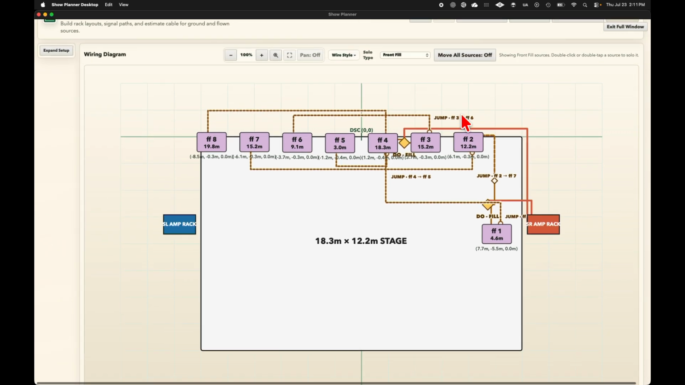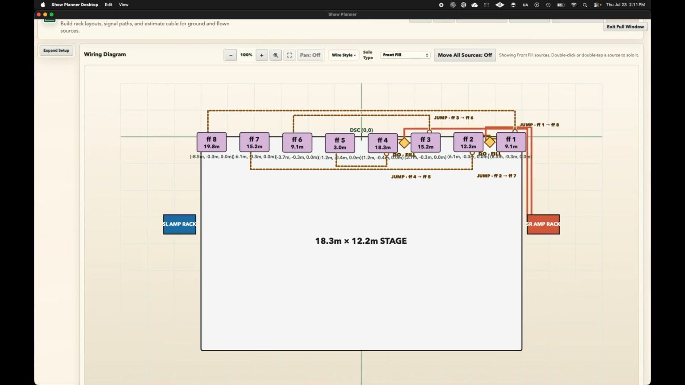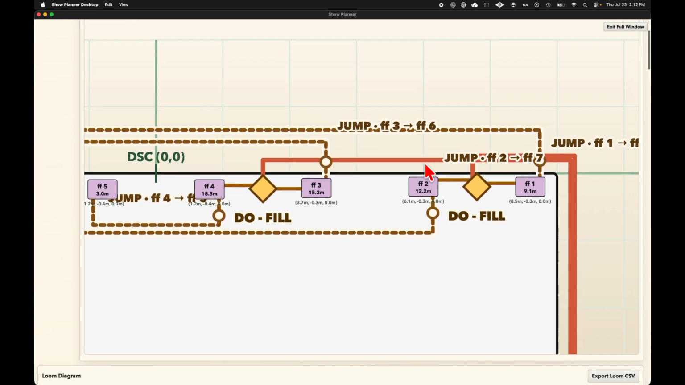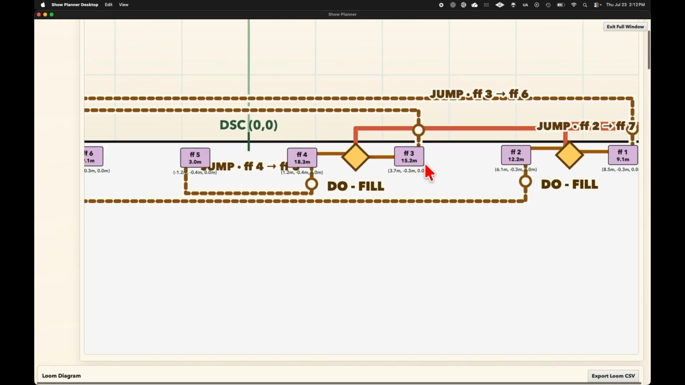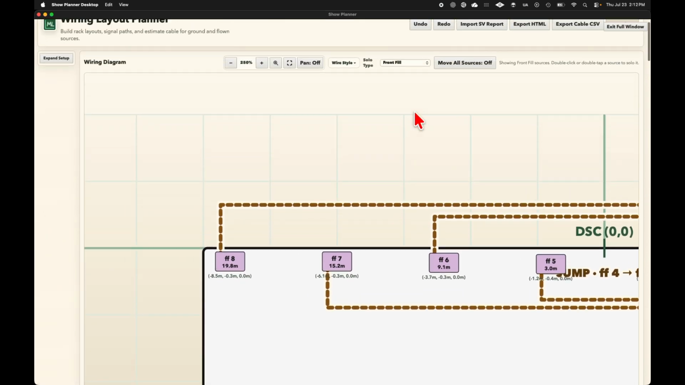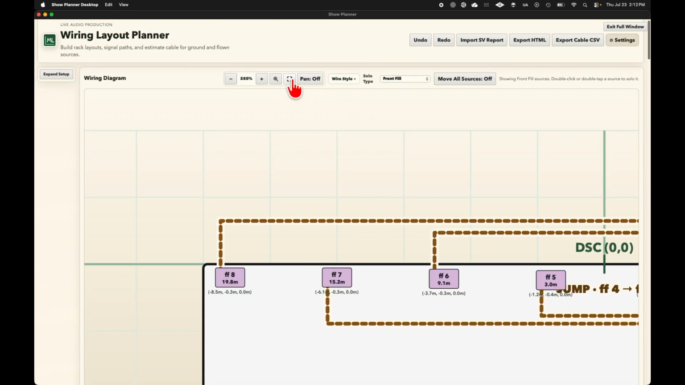Now if we go ahead, we can restore that back, Control Z. We can zoom in on a zone area just by simply using our zone tool. We'll go ahead and see our wire configuration for our front fill. Back out.